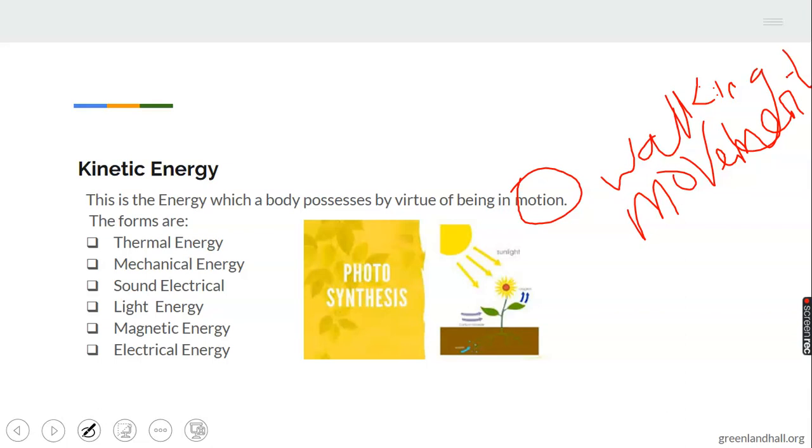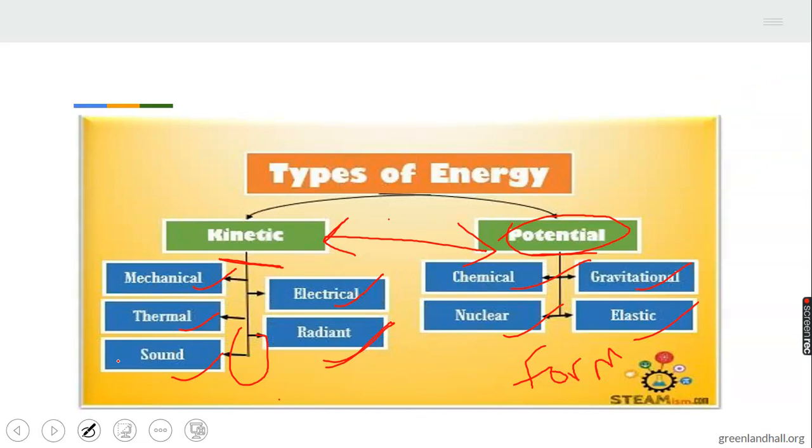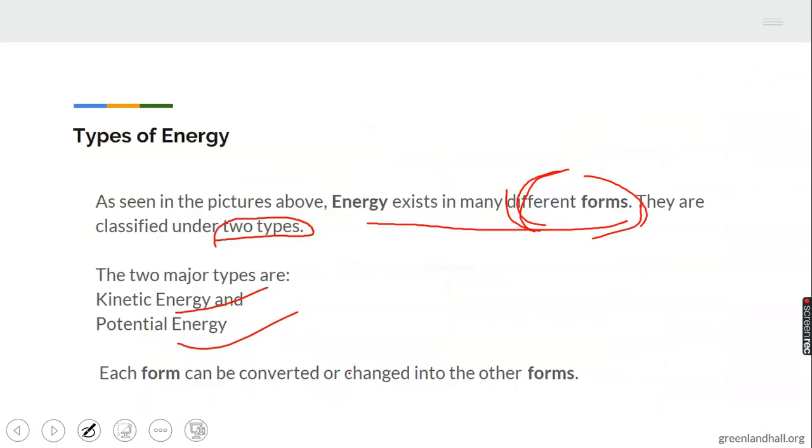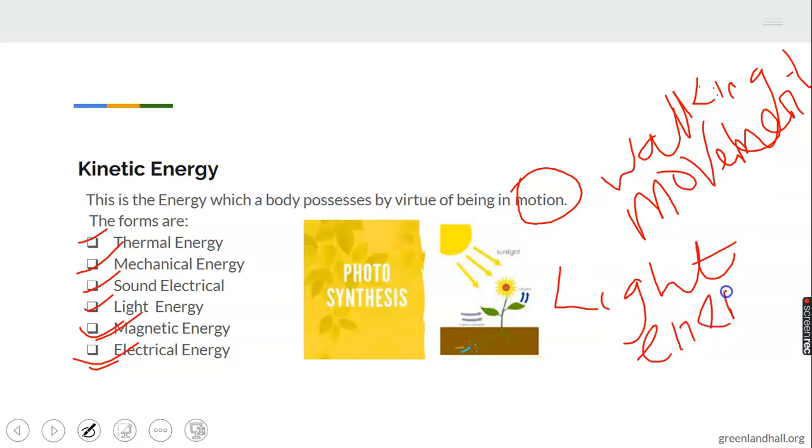Now look at examples of them. We have thermal, mechanical, just like I showed you in the picture, sound, light, magnetic, and electrical. Don't forget I told you in the first slide that radiant energy, this one here, can also be called light energy. So we have light energy, magnetic, and electrical. You can see the picture I have here. That is a picture of photosynthesis. The light is coming from sunlight. So we have that as light energy.